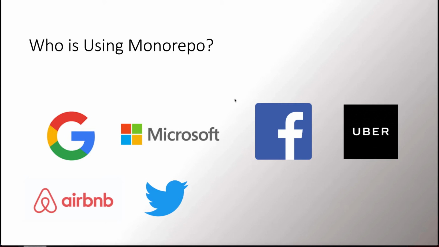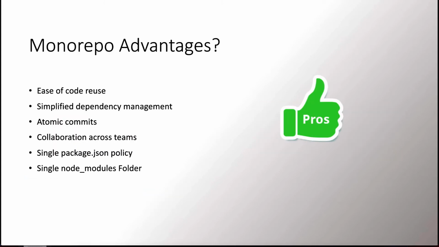Okay, why Monorepo? Why is it so important? What are the advantages of Monorepo? First, ease of code reuse. As we will see later in our real-world example, we will see how we are using modules again in multiple applications. Another feature is simplified dependency management.